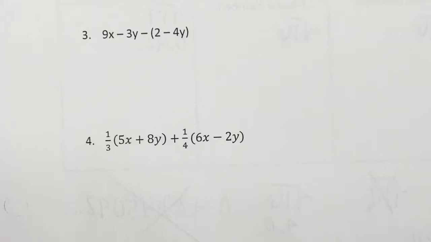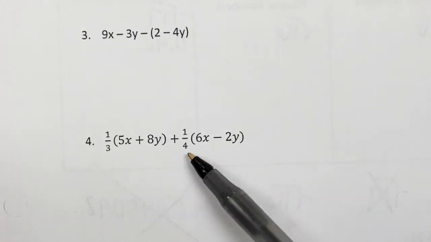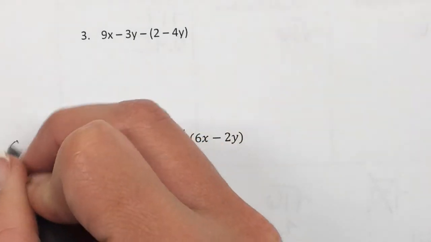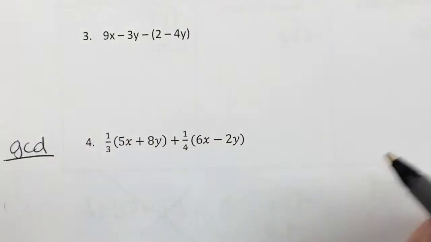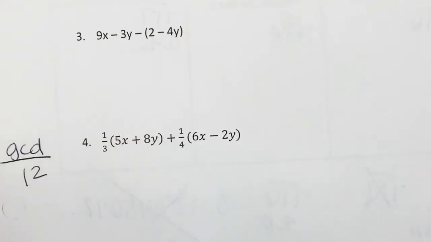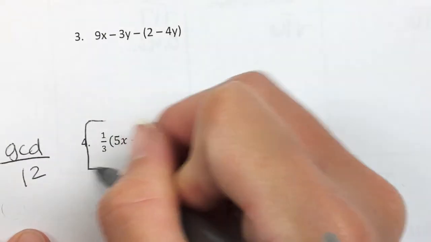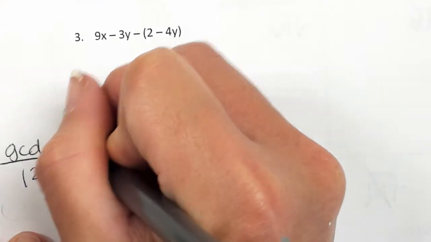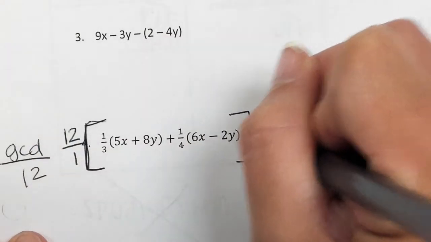Okay, because if we find a common denominator between these fractions, which would be what? 12. Let's write that over here. GCD would be 12. How could that benefit us? What do we do with that 12? Do you know? Good. We can multiply this entire thing by 12. Okay? And I'm going to write it as a fraction. 12 over 1.